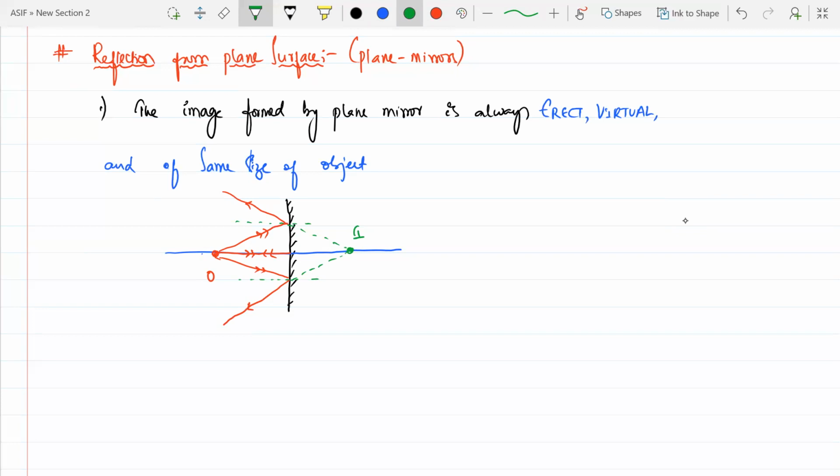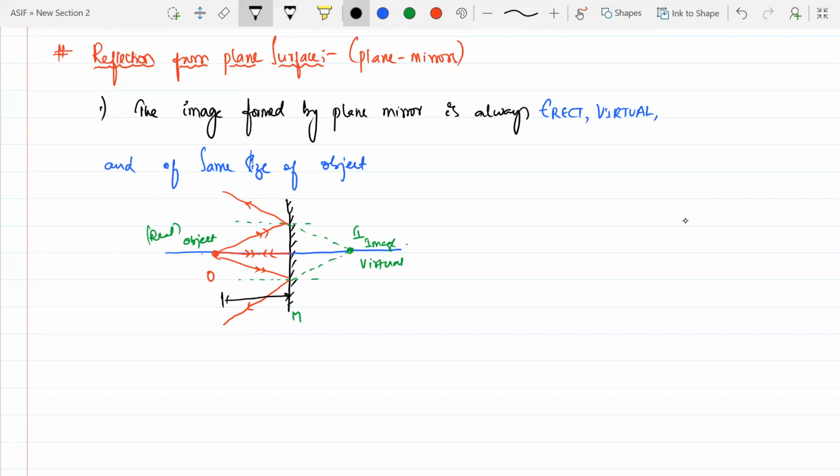Is it clear? So here is your object. Where is the image forming? Image formation is on the other side. Virtual, yes sir. For this reason I am getting this image as virtual. Object will be real. Image will be virtual. This one is your mirror. Is it clear?